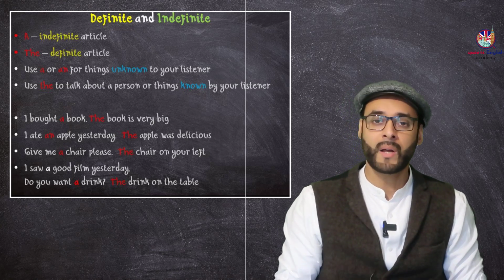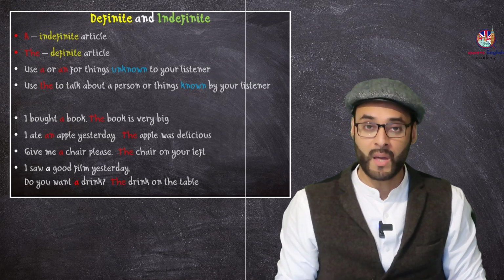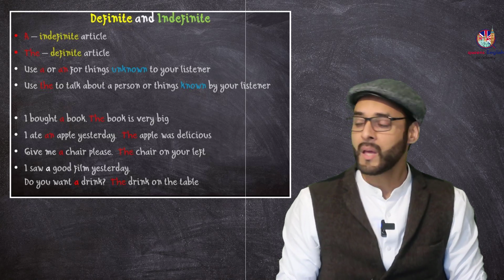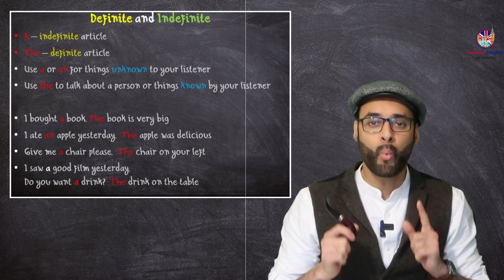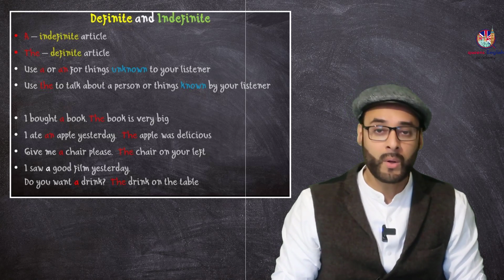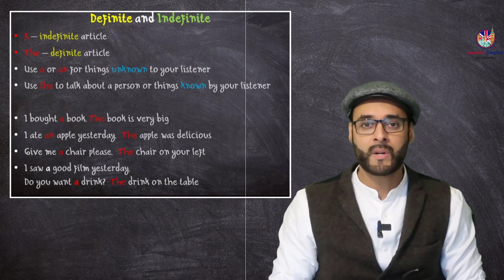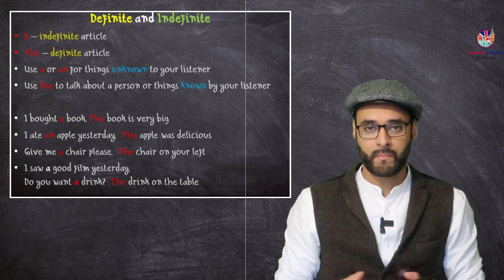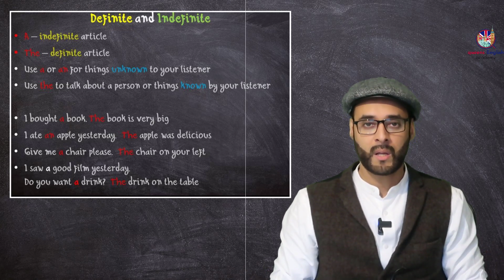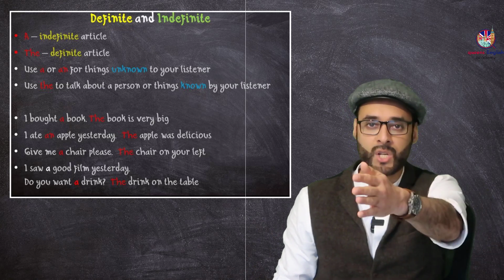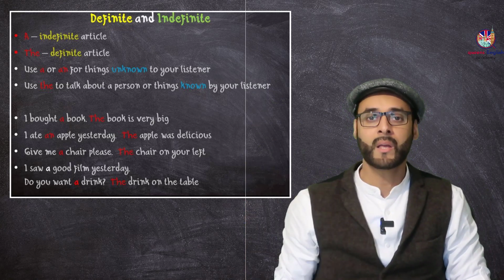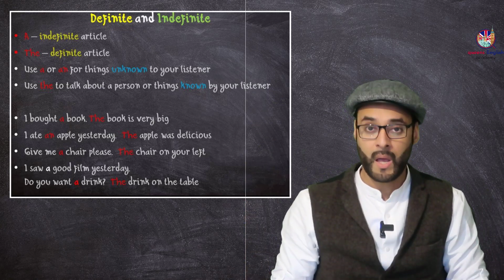If I turn around and say to someone, give me the egg, he will think, which egg? He knows I'm talking about one egg. So he will look at me and I will point. For example, give me a chair. This means a chair, any chair. There's a chair there, there's a chair there. Give me a chair, any chair.